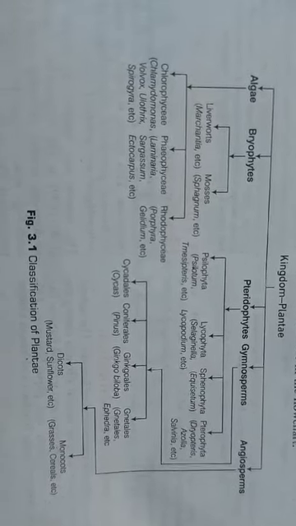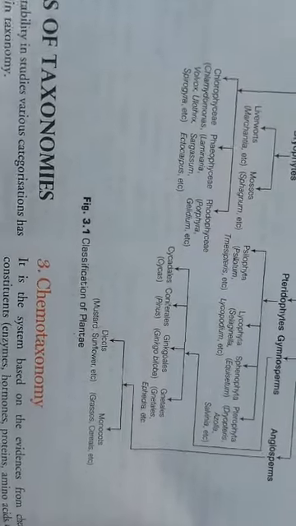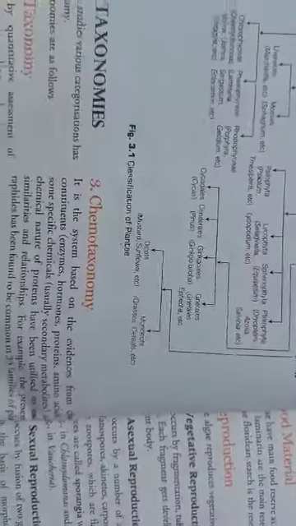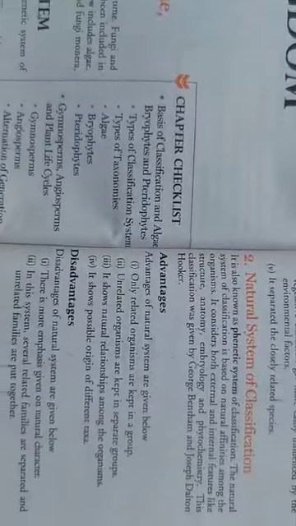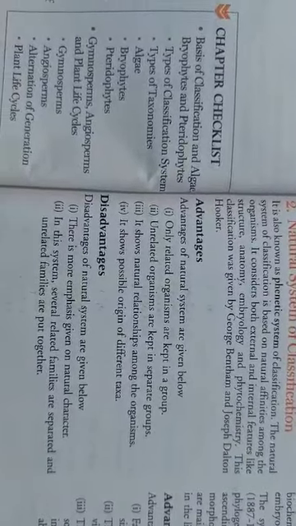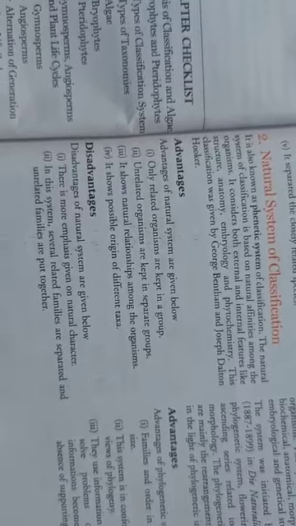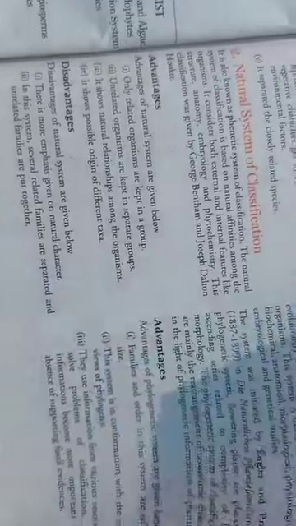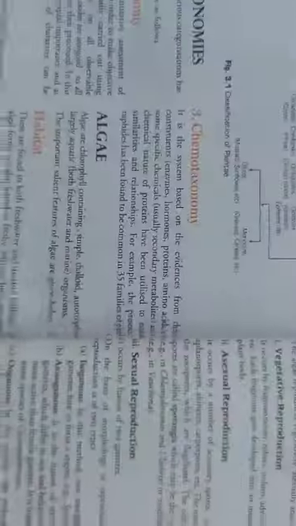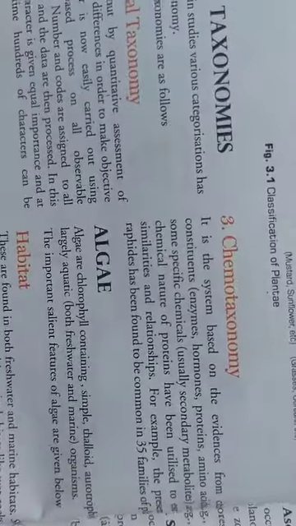So these are the advantages and disadvantages of the artificial system of classification, and according to that, the natural system of classification came about. It was shaped by Bentham and Hooker, who gave that classification. Then the phylogenetic system, and after that the types of taxonomy: numerical taxonomy, cytotaxonomy and chemotaxonomy.